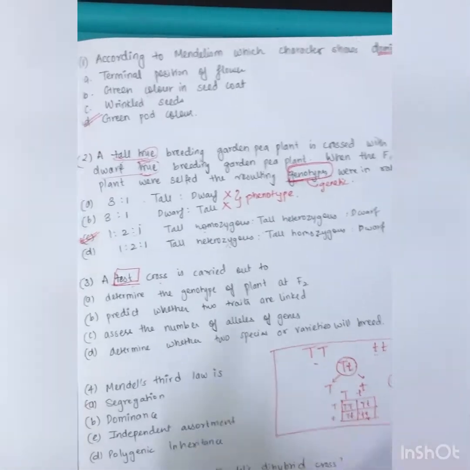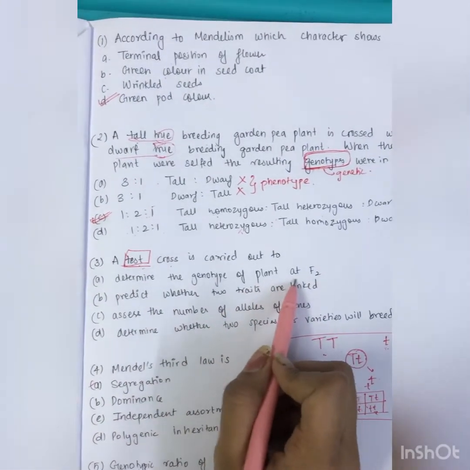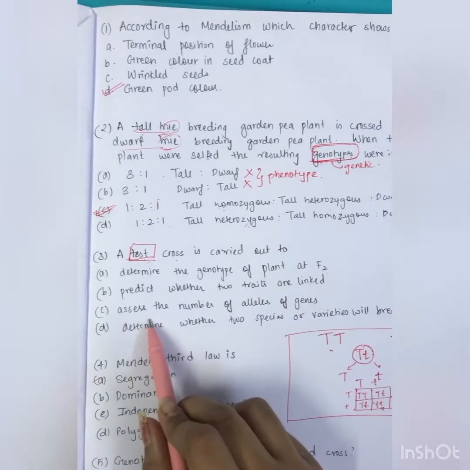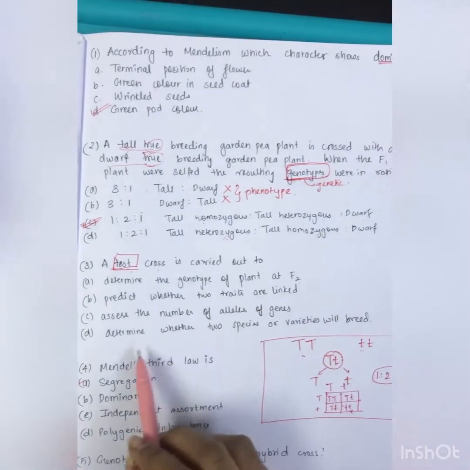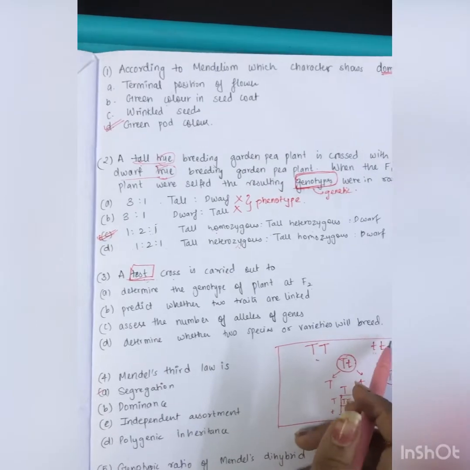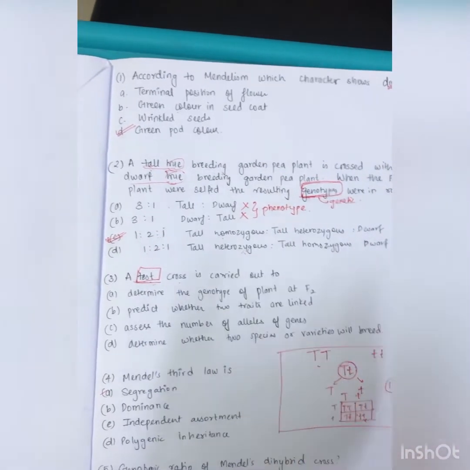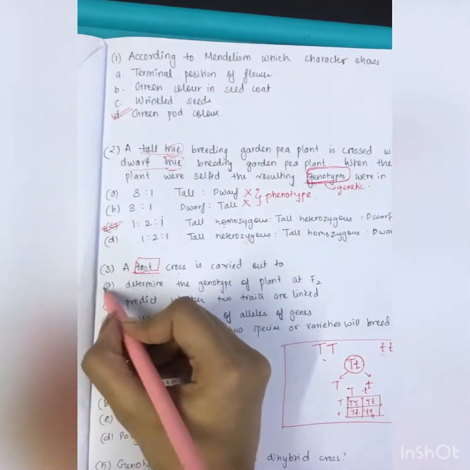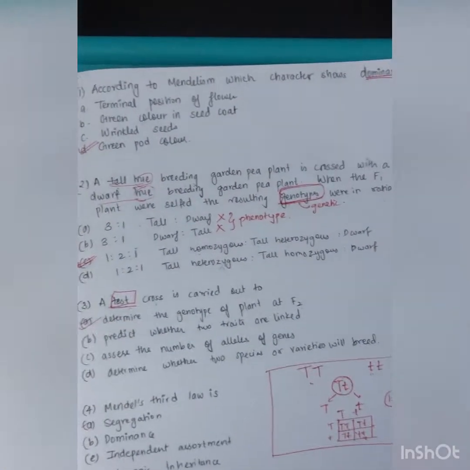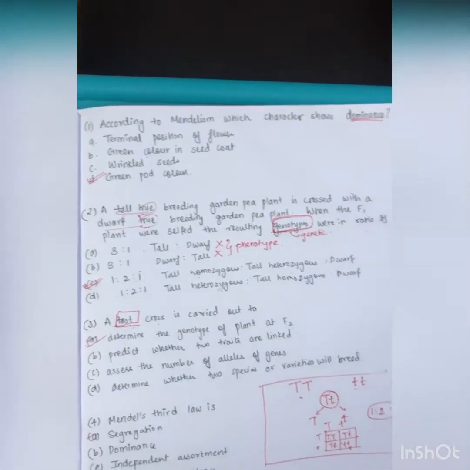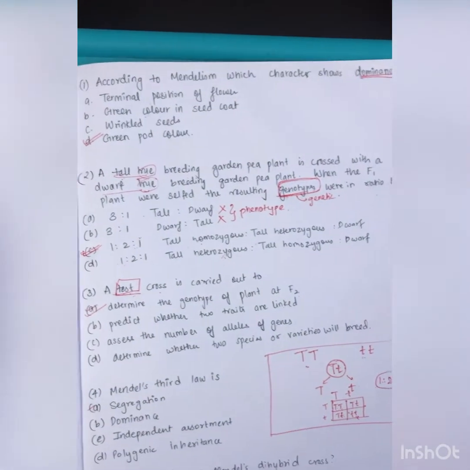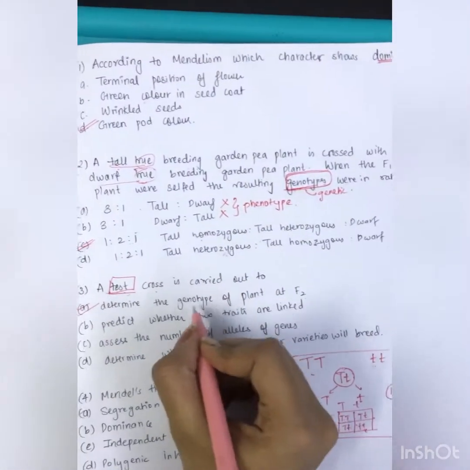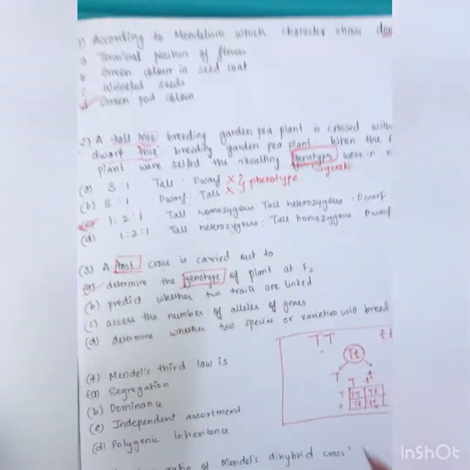Determine the genotype of the plant at F2, predict whether the two traits are linked, assess the number of alleles of genes, determine whether two species or variations will breed successfully. Here we can directly say the option is the first one, that is determine the genotype of the plant at F2. Determine the genotype means to find the genotype.